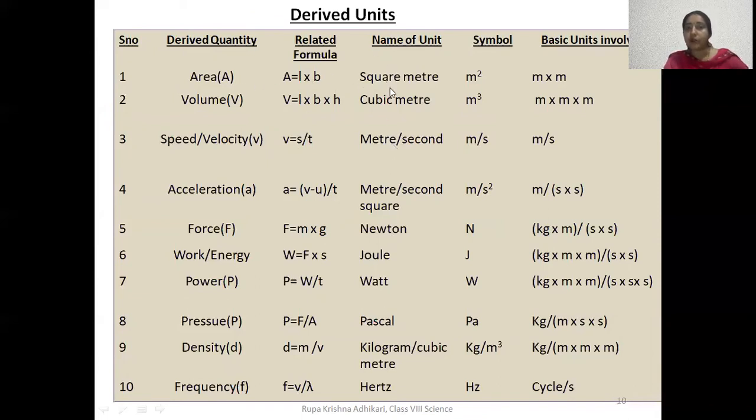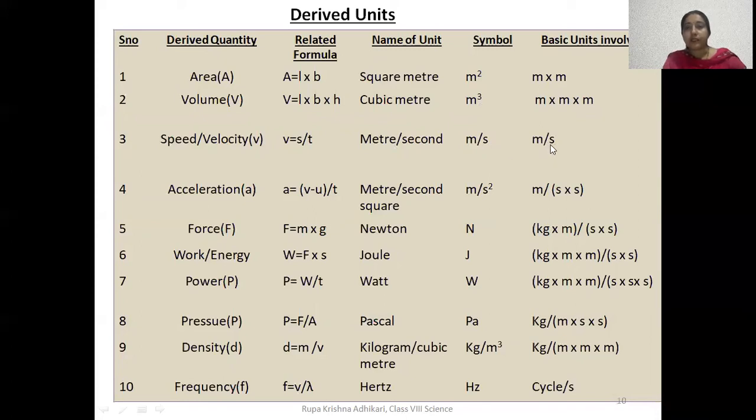Area is measured in square meter, symbol is meter square. Basic units involved are meter into meter: one meter stands for length and the other for breadth. Similarly, volume, meter into meter into meter.